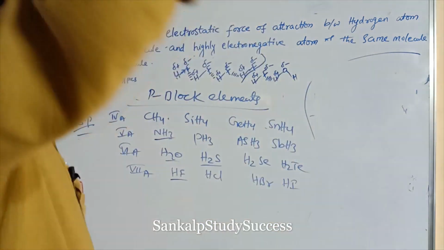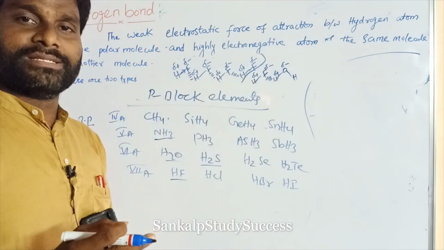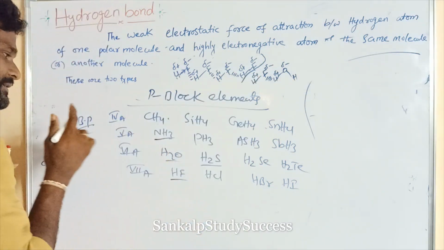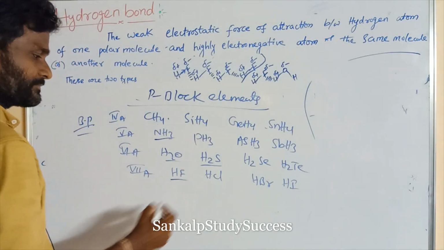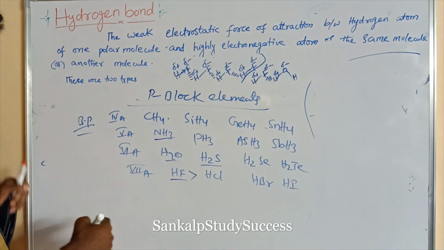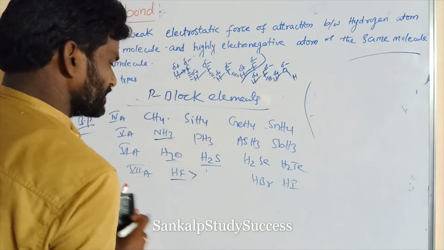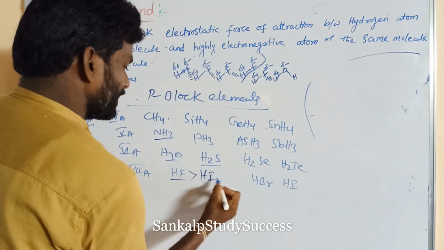If the molecular weight increases, then the boiling point of the liquid also increases. So in this case HF has the highest boiling point. Next goes HI, due to its high molecular weight.